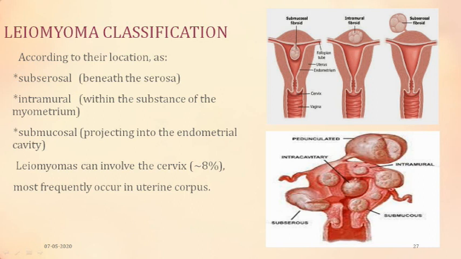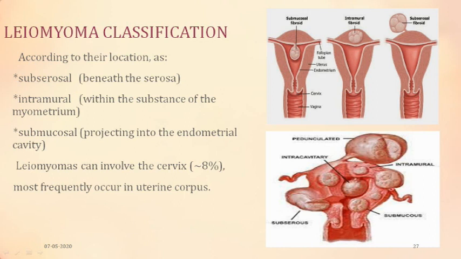Now this is intramural purely, that is, it is lying within the muscle wall of the myometrium. And this is purely serous, that is, it is projecting out of the myometrium. So it is outside the cavity. In a single uterus, all three can be present, they can be multiple. We will classify it accordingly.